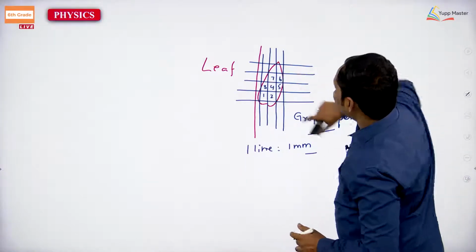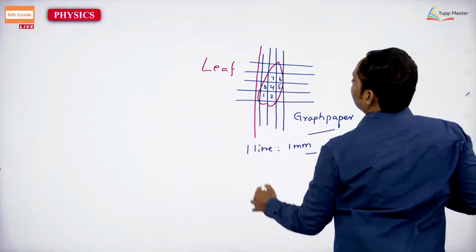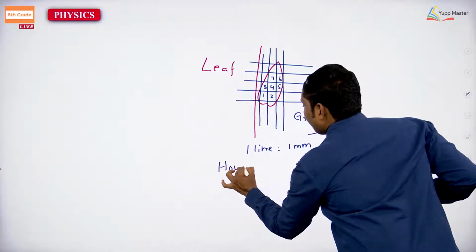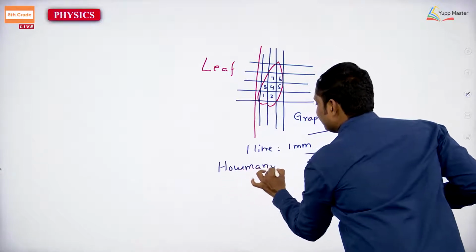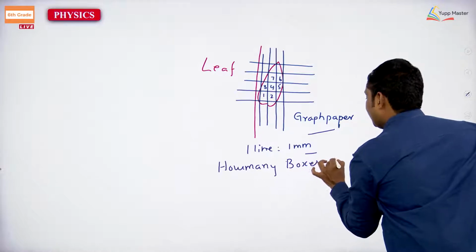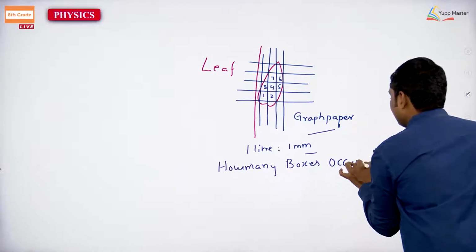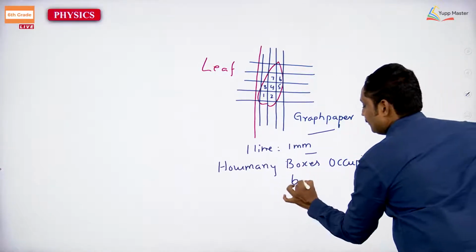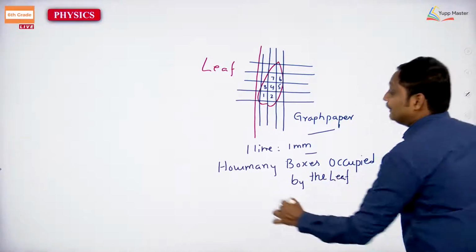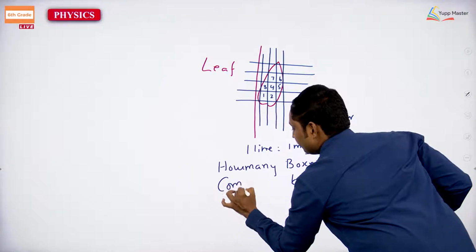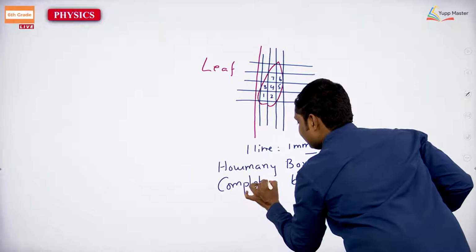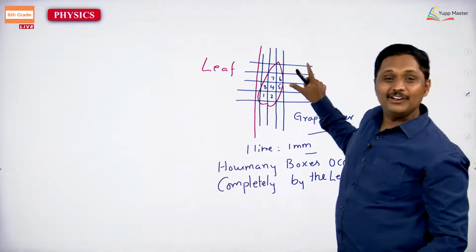So, how many boxes are occupied by the leaf? Please take that completely. You have to take completely occupied boxes.